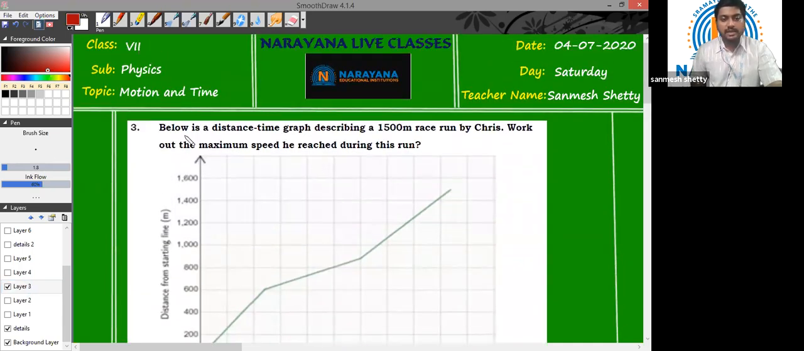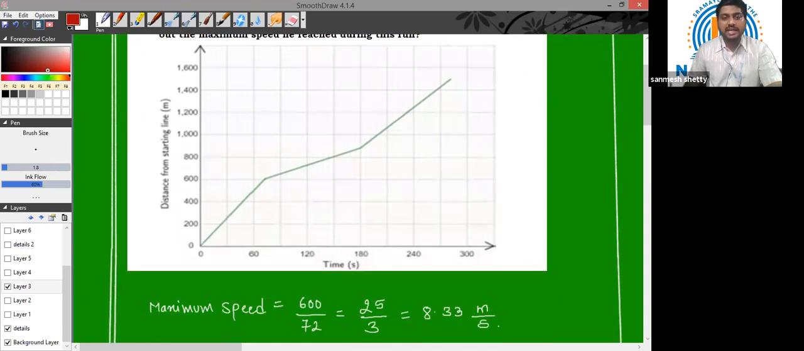Question number 3. Below is a distance time graph describing a 1500-meter race run by Chris. Work out the maximum speed he reached during this run. Now, which section has maximum speed? There is a trick to find out. First of all, we don't have to calculate speed for the separate sections.